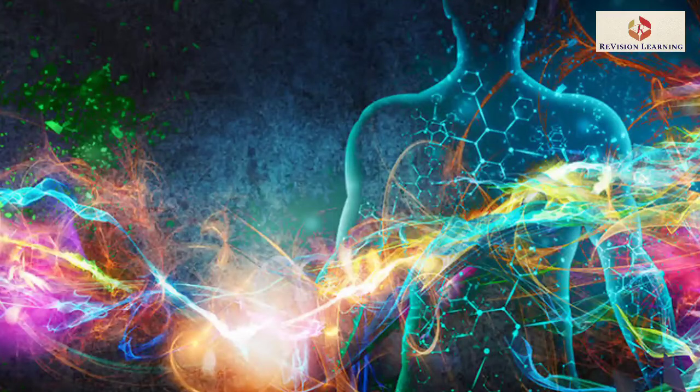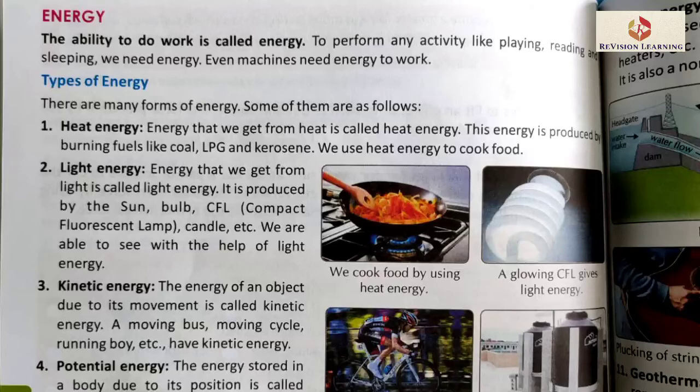The ability to do work is called energy. To perform any activity like playing, reading, running, etc., energy is required. It takes energy to cook food, to drive a car, to jump in the air, etc. Energy has different forms. Now we will read them all.